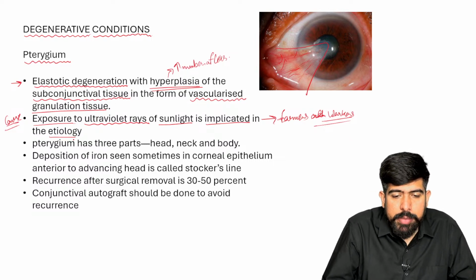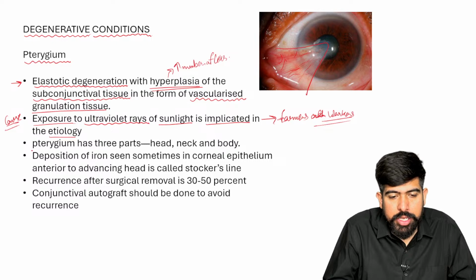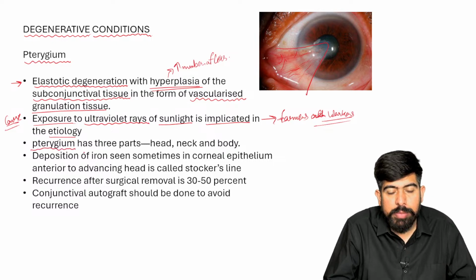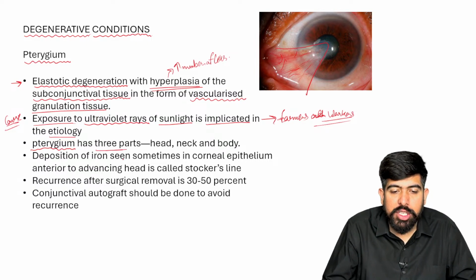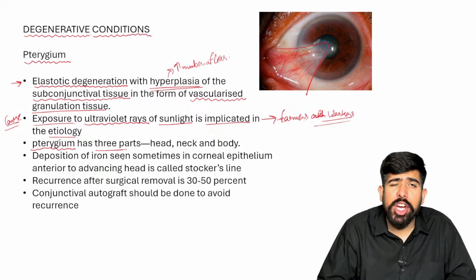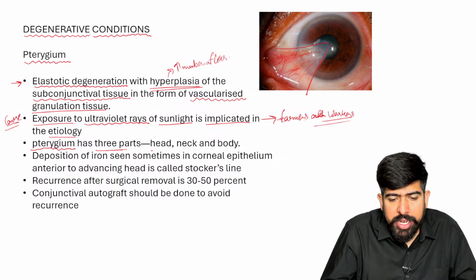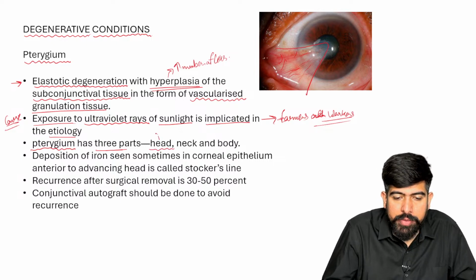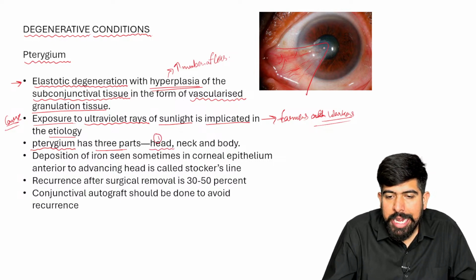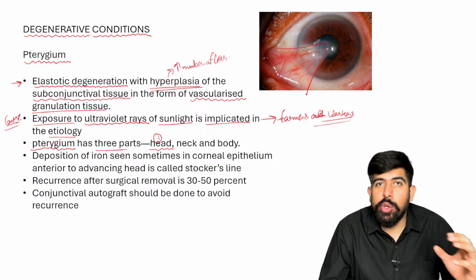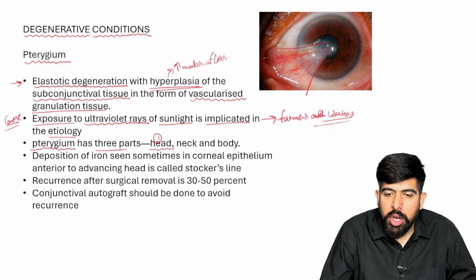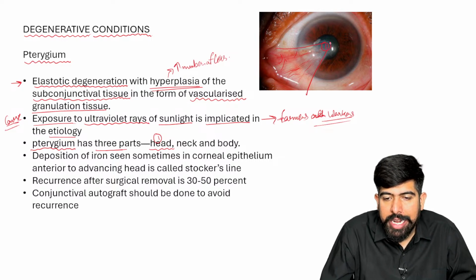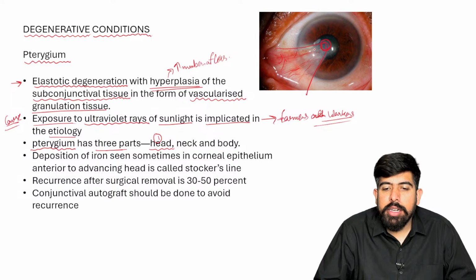Now the pterygium has three parts. Of course, they ask this in the NEET PG and the FMGE exam also, right? What are the parts of your pterygium? The first is the head. I'm labeling it with number one, the part which is growing forward. You can see it has grown forward and reached onto your cornea. This is the head of the pterygium.